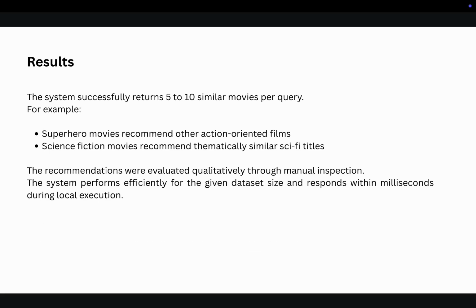In the results, the system is returning 5 to 10 similar movies per query. For example, superhero movies recommend other action-oriented films. Science fiction movies recommend thematically similar sci-fi titles. The recommendations were evaluated qualitatively through manual inspection. The system performs efficiently for the given dataset size and responds within milliseconds during local execution.